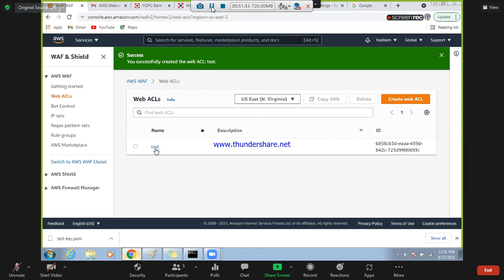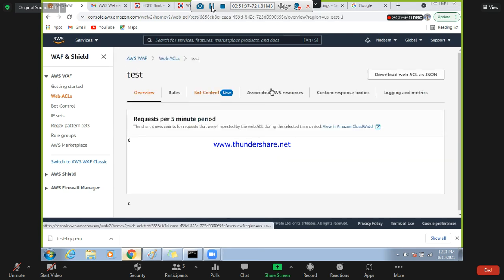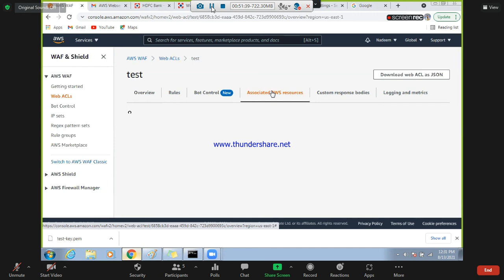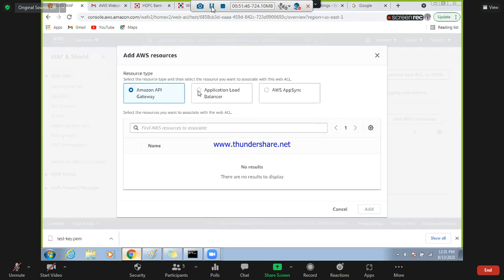If suppose you created the WAF, you need to select this. You can associate here also. See, associate AWS resources. Here also you can add your ELB, see, application load balancer. You just need to add your ELB here. When you create an ELB, you will get that option, your ELB name. Just select it, add it, finish.